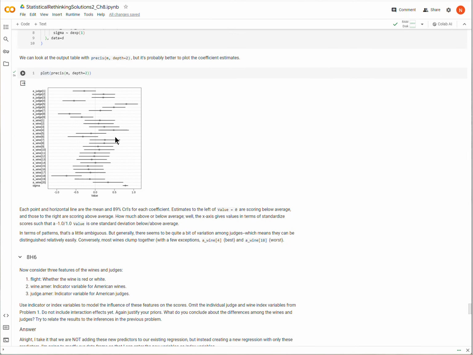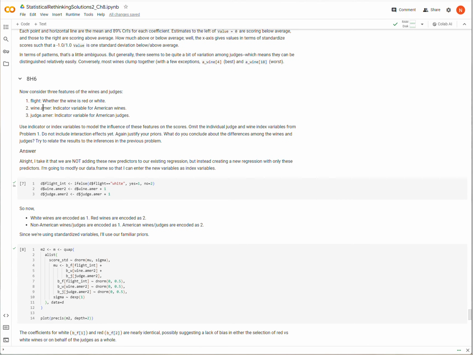An indicator variable would be, if the wine was from America, then the value for that variable would be 1, and 0 if it was from France. So the coefficient for wine here would only apply to American wines. Okay, so that's what an indicator variable is.